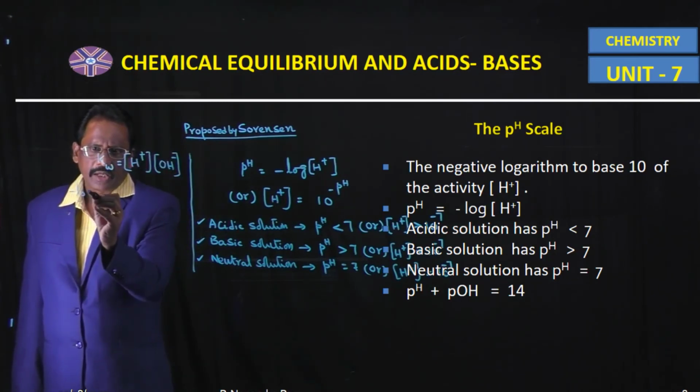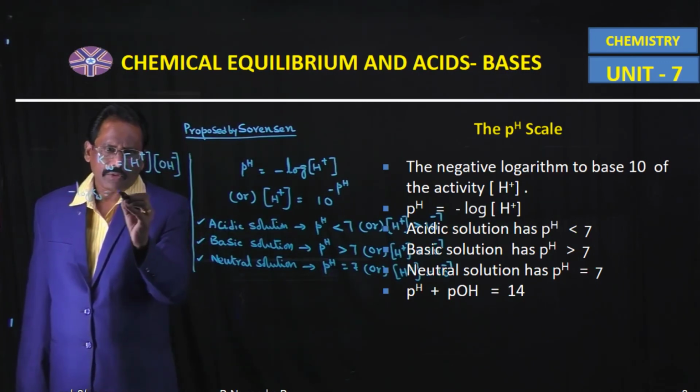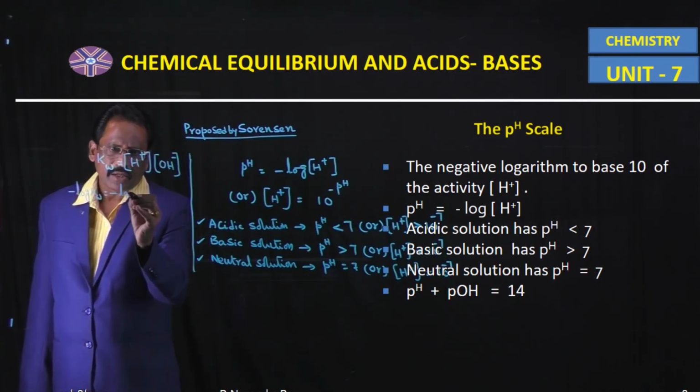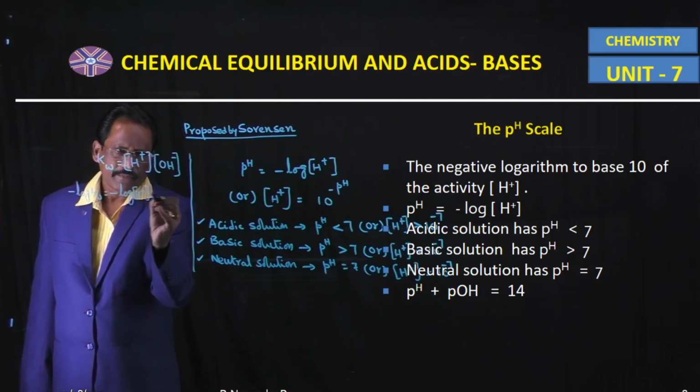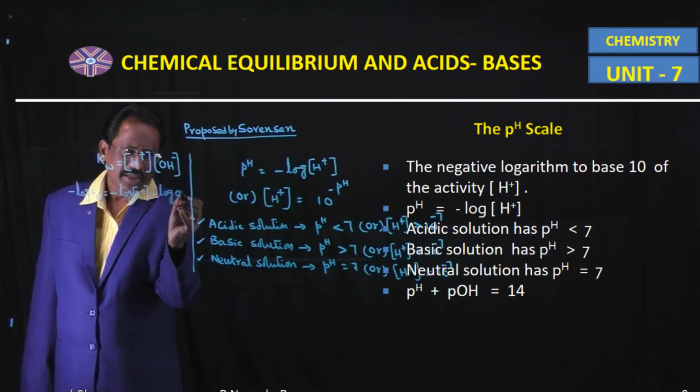Minus log Kw is equal to minus log H plus active mass minus log OH minus ion active mass.